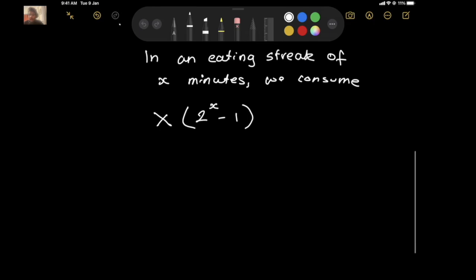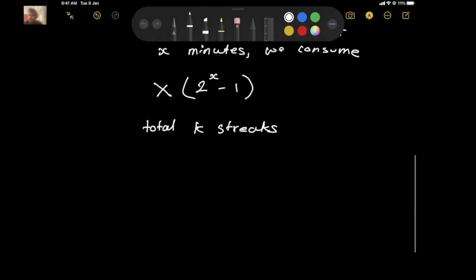Now, our total eating pattern will be divided into multiple streaks. So let's say there are total k streaks. And to be consistent with the terminology used in the statement, we'll say A1, A2, dot dot dot, AK.